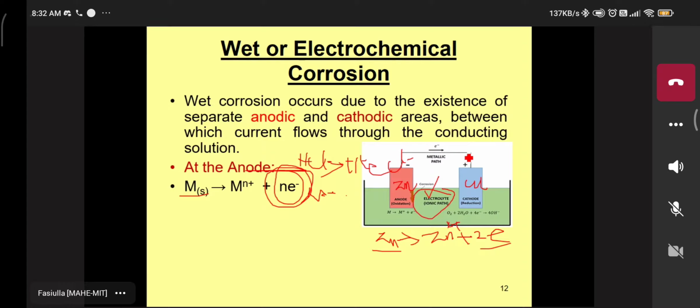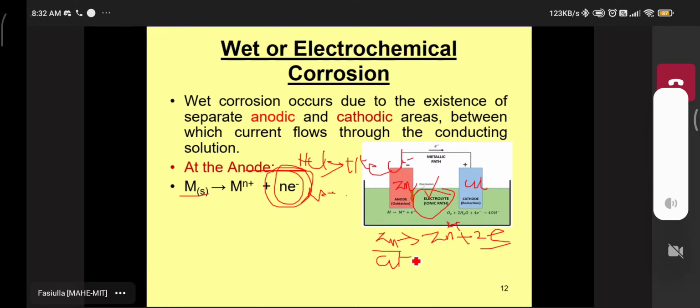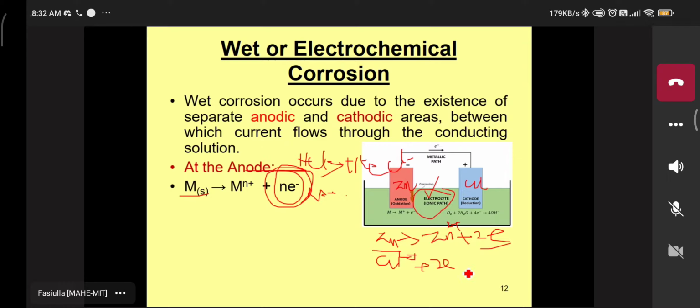Now the copper oxidation reduction reaction. What happened here? Cu2 plus plus 2 electrons gives copper metal, Cu. So now here, in the anodic reaction, oxidation has been done. Some part of the zinc metal is dissolved into the given solution, because the active metal dissolution has been done.